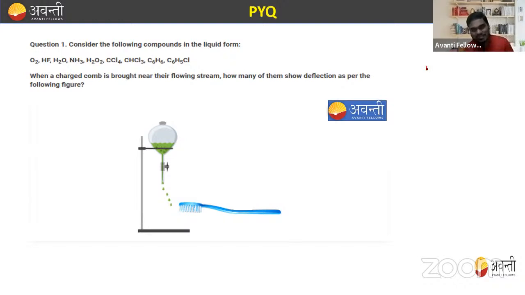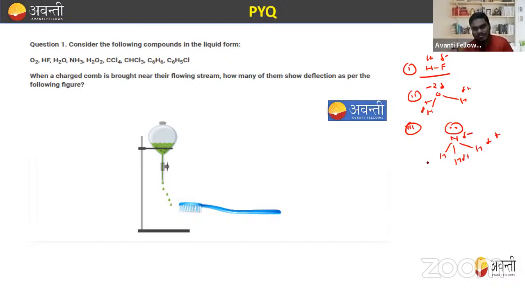Now HF, yes, HF is a polar molecule. They have an electronegativity difference. They have a negative charge and a positive charge. So that is polar molecule number one. Next, H2O. Yes, H2O is also a polar molecule. They have a structure like this, right? So it is also a polar molecule. Any other? NH3. Yeah, NH3 is a polar molecule. N has a negative charge and H has a positive charge, right? So NH3 is a polar molecule.